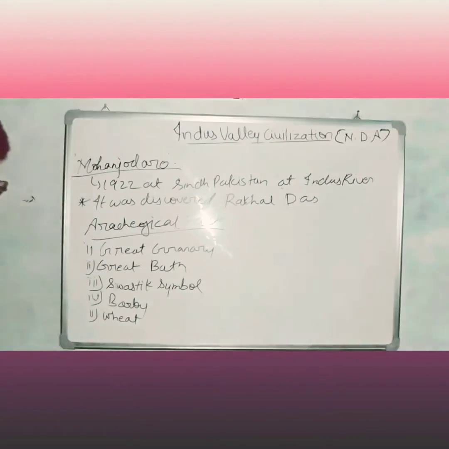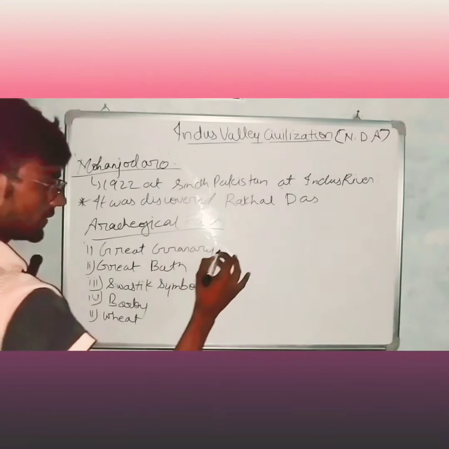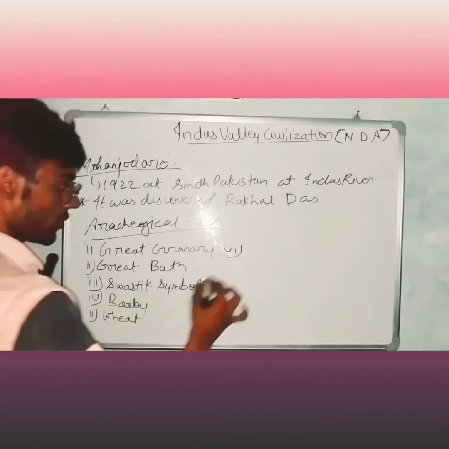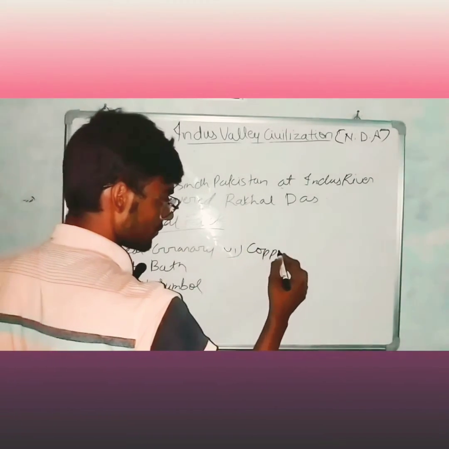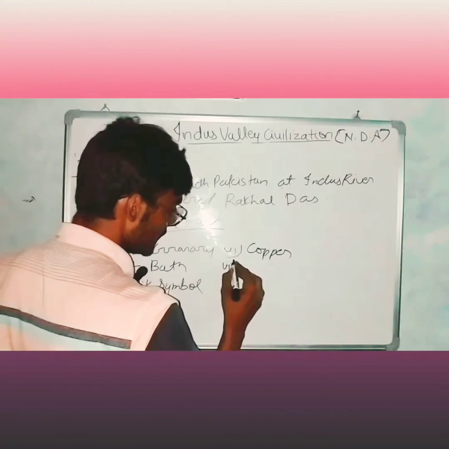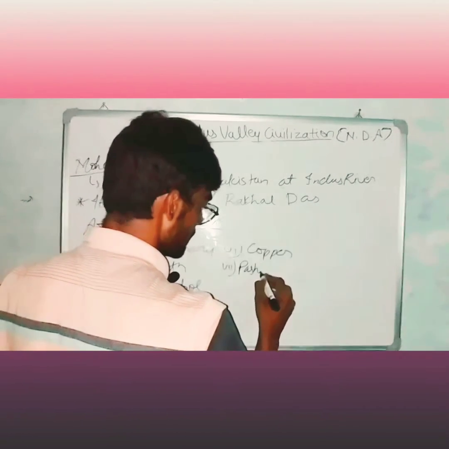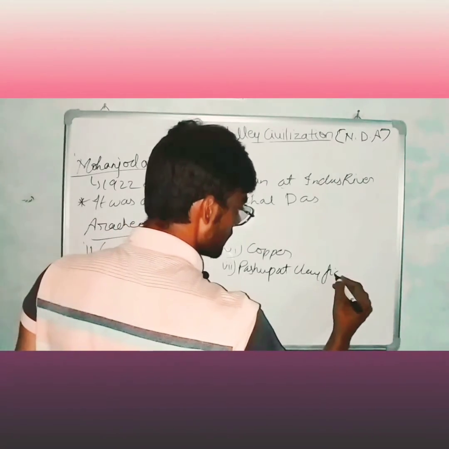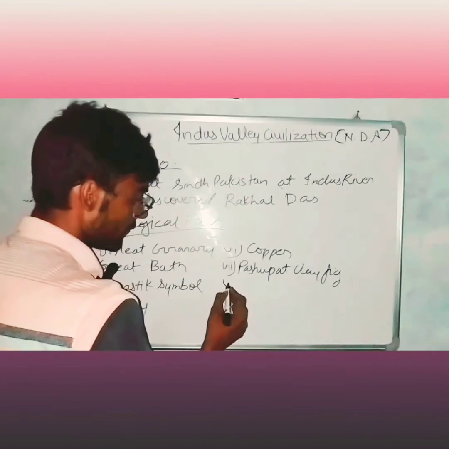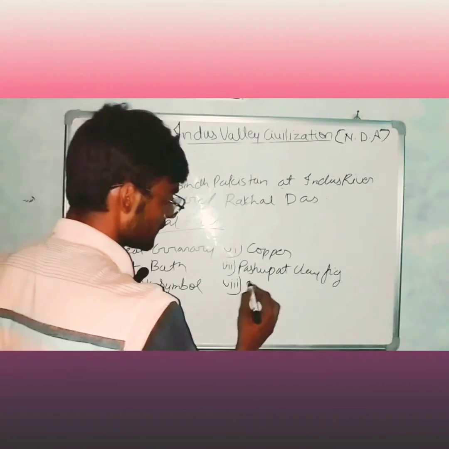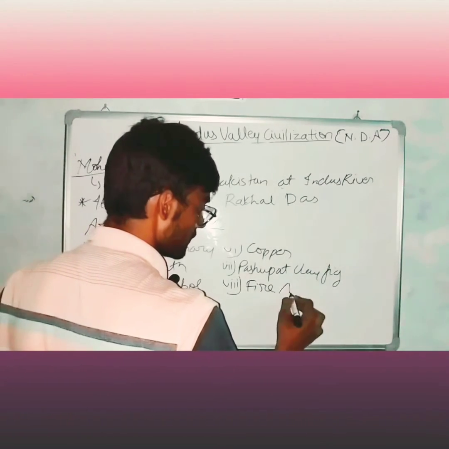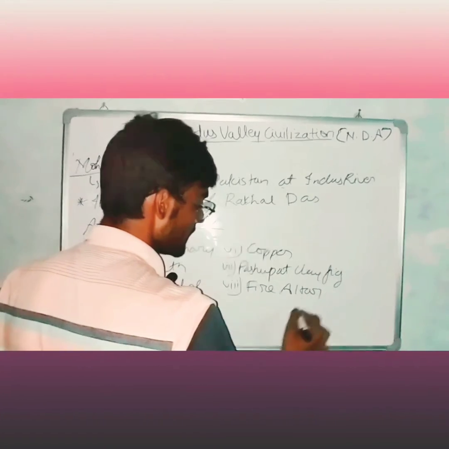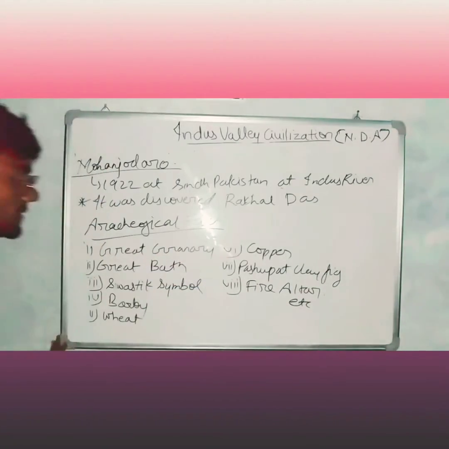So barley, and we can write sixth copper, Pasupati, clay figure, fire altar, etc.